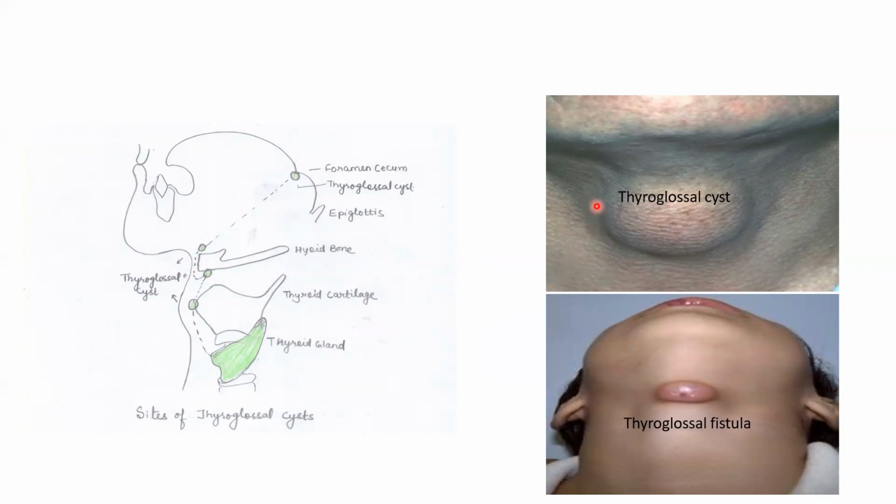But if the thyroglossal duct persists, it can result in formation of soft swellings in the neck, which can be seen in this picture. And this is a picture of a thyroglossal cyst developing from a remnant of the thyroglossal duct. If this cyst opens to the exterior, it can result in formation of a thyroglossal fistula. The site of the cyst can be anywhere near the foramen cecum, near the hyoid bone, or near the thyroid cartilage.